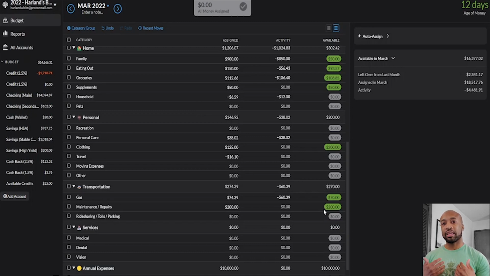However, I do intend on increasing that amount so that when and if a car repair becomes necessary, I will already have the money set aside for that. So again, this is definitely an area that I have room for improvement in. However, this would be an excellent thing to incorporate within your own budget to budget successfully.